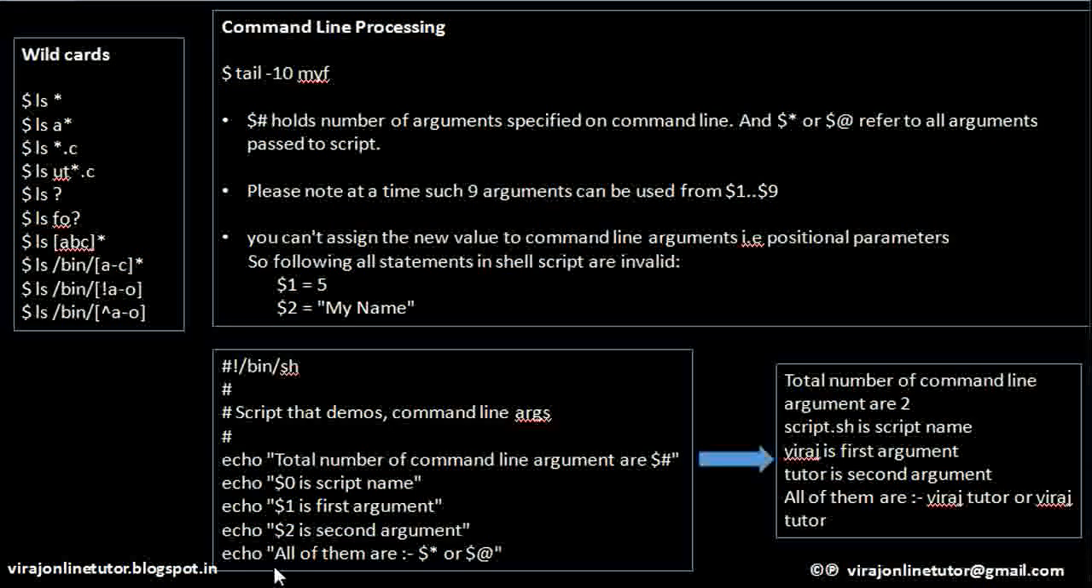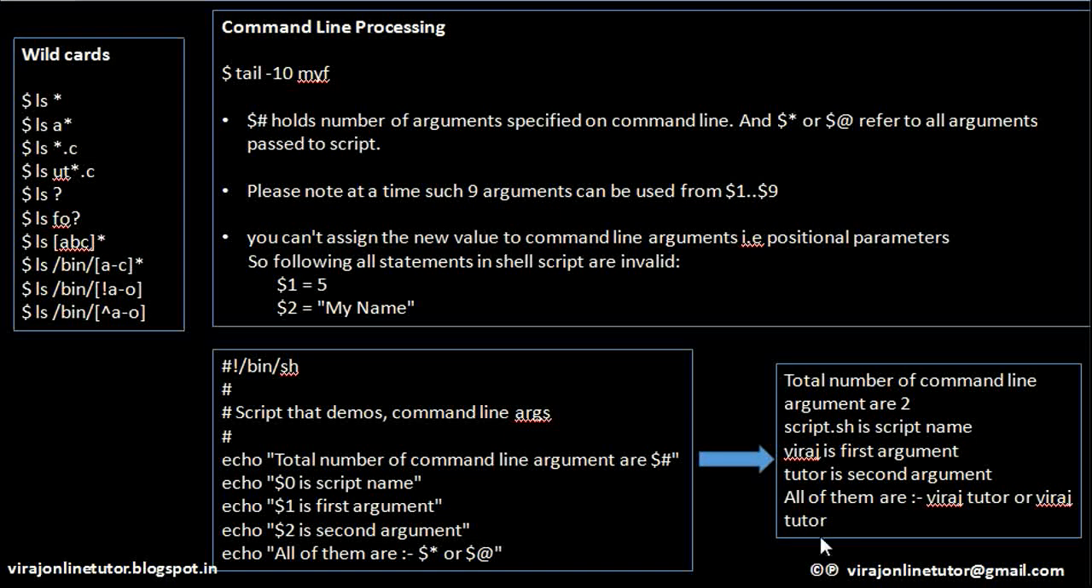And last line, what I am saying here is all of them are, that is I want to print all the command line parameters which I had given on the screen. And to that you can either use $* or $@. So I've used both here to give an example, right? So all of them are $*, that means it will print all the command line parameters, or $@, so it will again print all the command line parameters on the screen. So the output is this. It will say all of them are Viraj Tutor or Viraj Tutor.